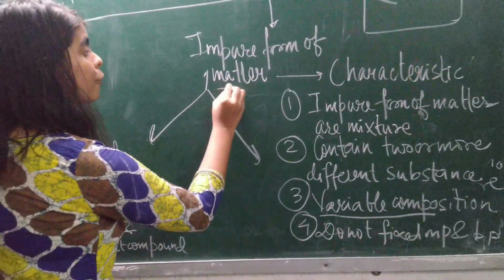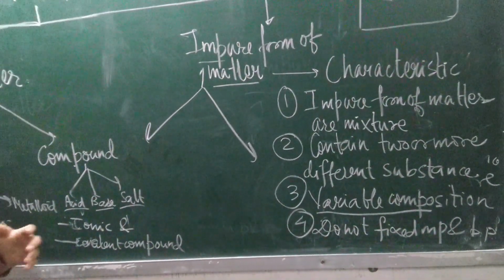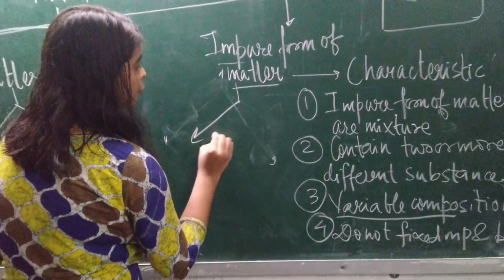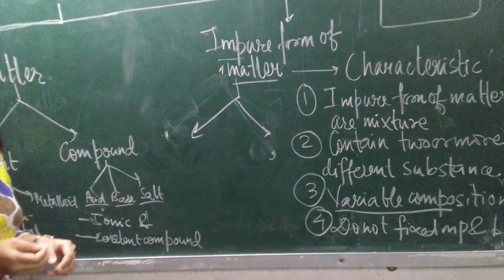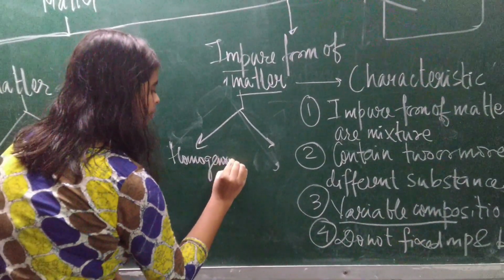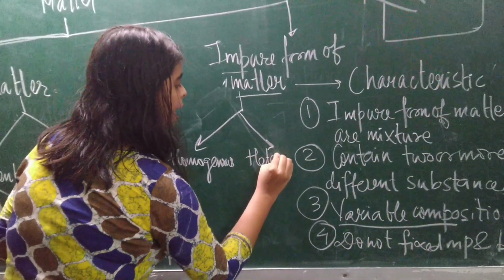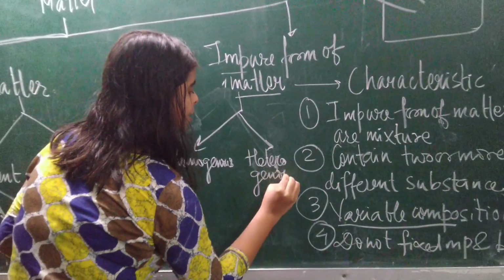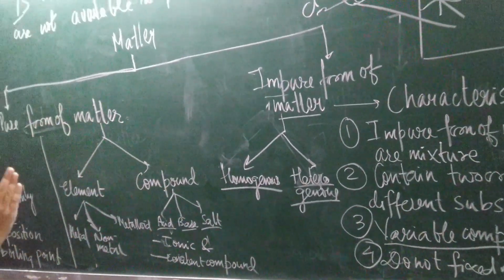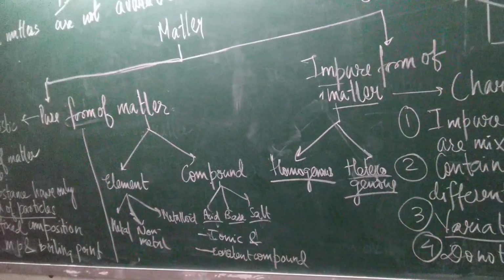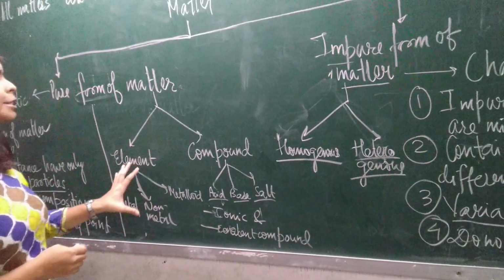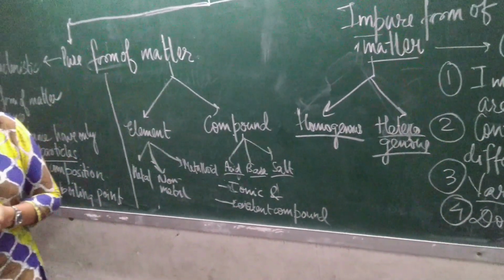And again, this impure form of matter is also classified into two, depending upon their properties. And what is that? We know that there are two different kinds of mixture. One is homogeneous mixture and the other is heterogeneous. These two mixtures have different properties, and due to different properties they are classified as homogeneous and heterogeneous. So we have known what is pure form of matter and impure form of matter, and we have classified them depending upon their properties. Now we will learn about these in detail in the next class. Till then, I hope that you have understood.